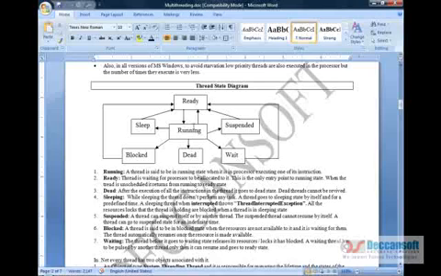Then we have the dead state. A state where the thread has completed its task is said to be dead. That means a thread that has finished its task goes to the dead state. An important thing: dead has only an entry, it cannot have an exit. That means once a thread is dead, it cannot be revived. Then we have the sleep state.